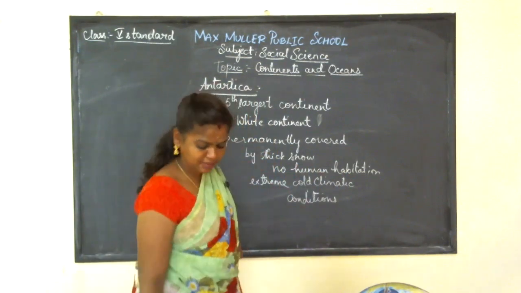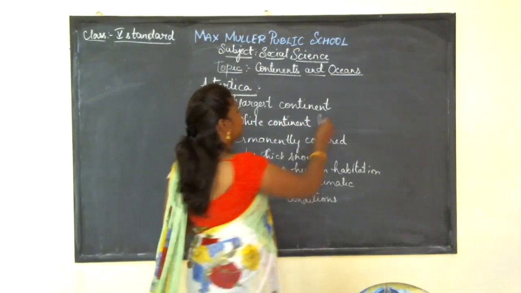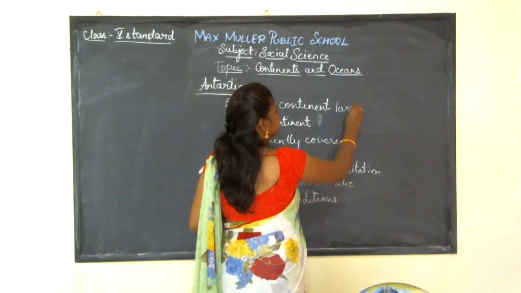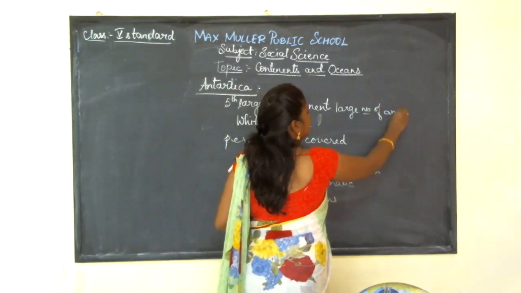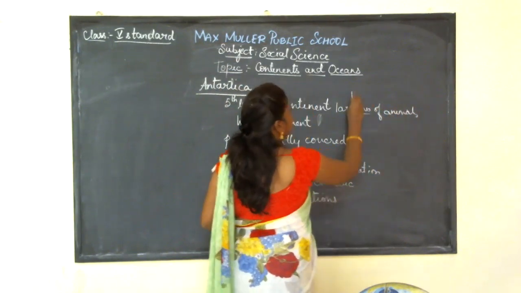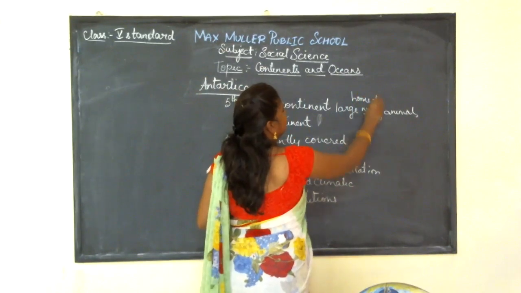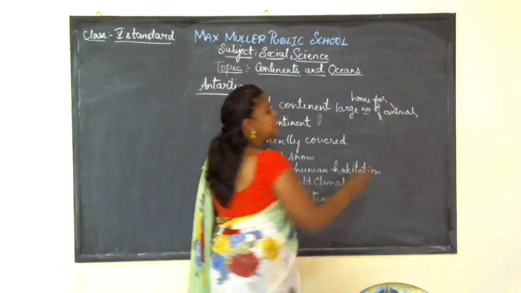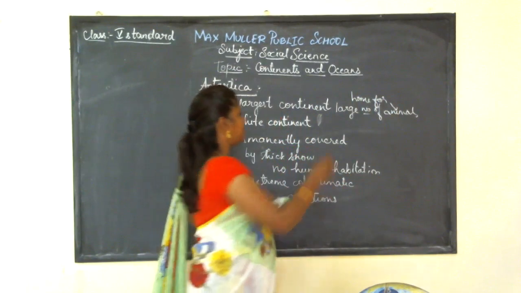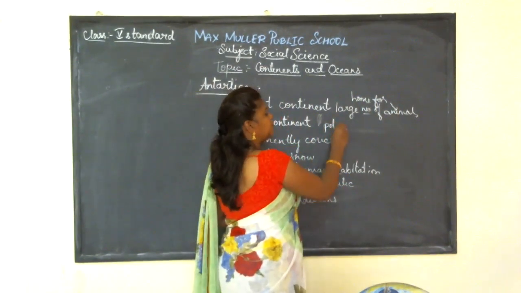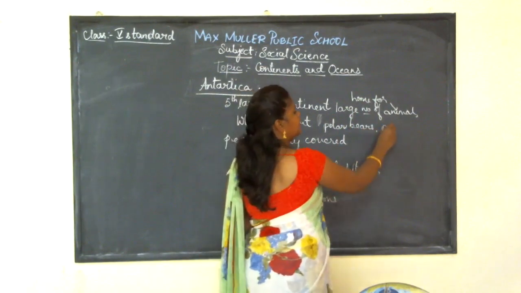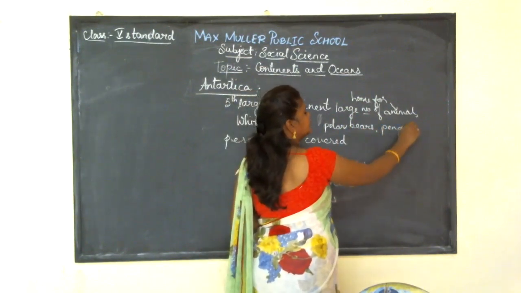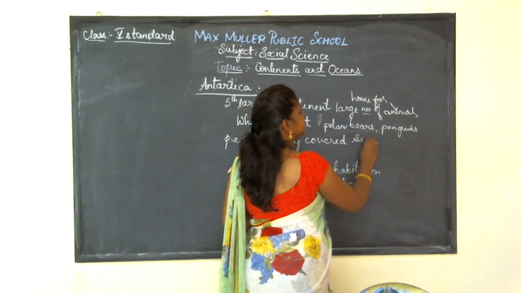It has a large number of animals found in Antarctica. It is a home for many animals, for example polar bears, penguins, seals.